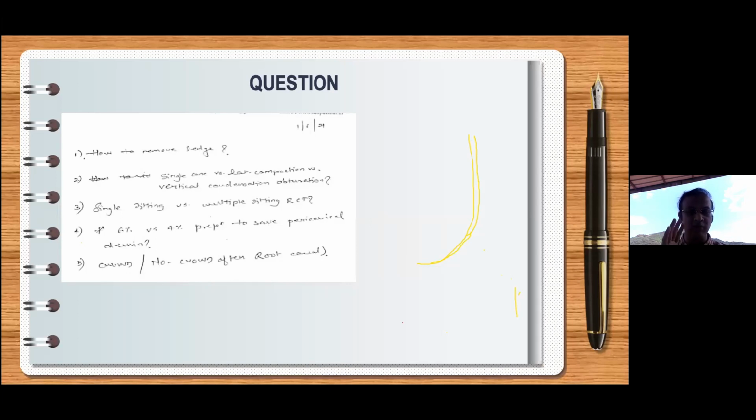Now the normal spreaders which we all use are made of stainless steel. There is no point in this kind of spreader, because it typically will go only up to the beginning of the curvature and not beyond it. That simply means there will not be any lateral condensation happening in this area. So what do I do? If I'm using the lateral condensation technique, I must use NiTi spreaders, and NiTi spreaders are available in the market. For example, Revo spreaders are NiTi spreaders which can efficiently and very easily enter into curvatures. So if you're using lateral condensation, your spreader must be made of NiTi. Stainless steel spreaders are useless.